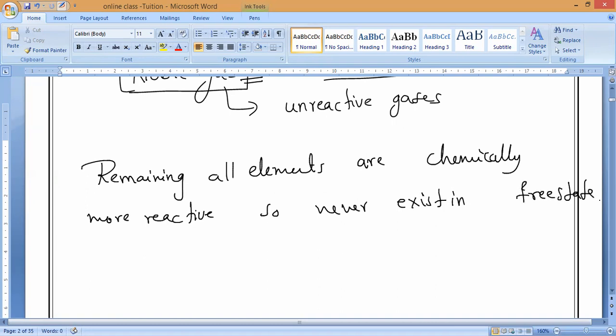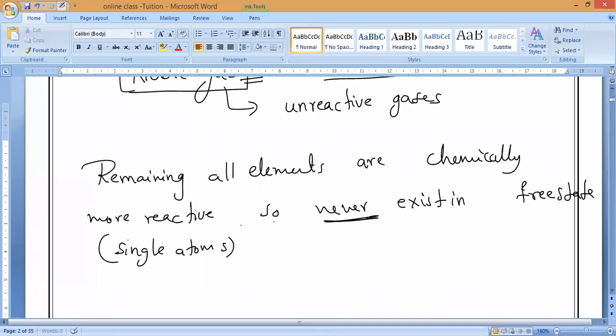What do you mean by free state? Like single atom. Always in combined state they will be there. Always, guys, they will be in combined form.